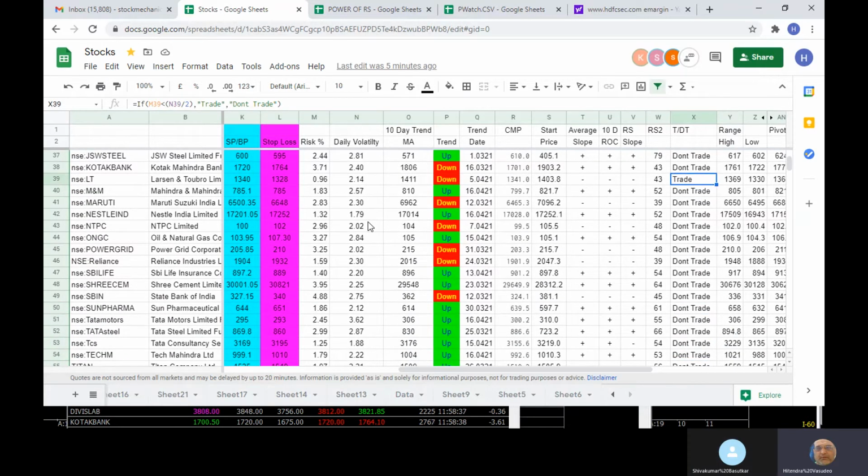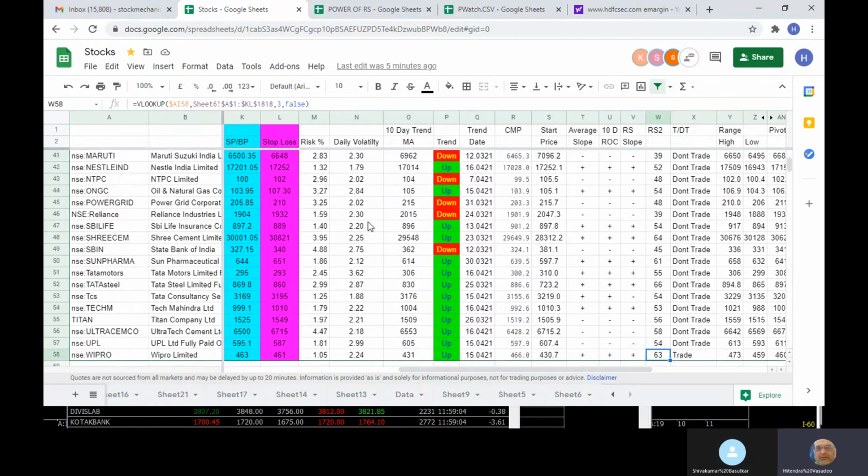L&T is down at the end of the day, and the slopes are negative. So L&T is out, and anyway it is less than 45. The correct RS at the end of the day, which is updated in the previous day's night or early morning, is less than 45. So anyway, it is not on the long side of the trade. It goes off because it is not above 54 or even above 50. It is below 45, so it is not in the long side consideration at all.